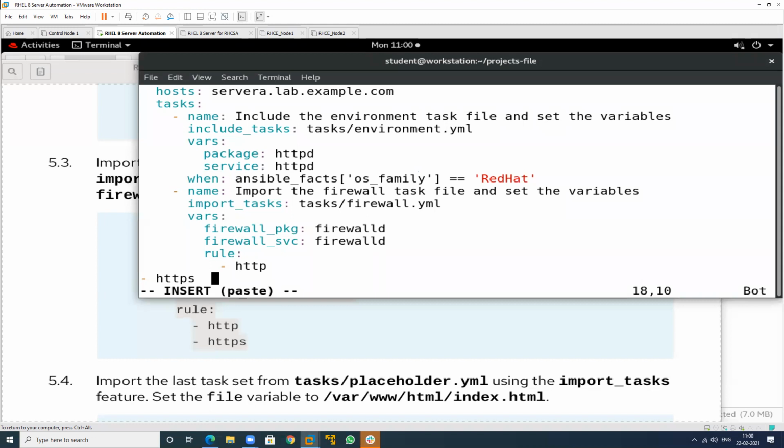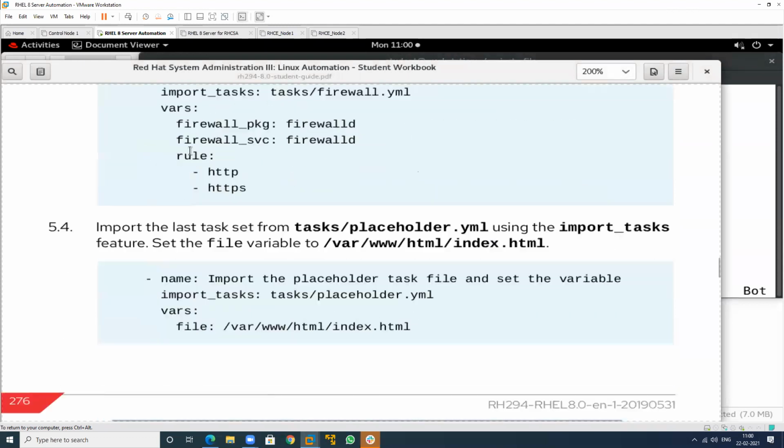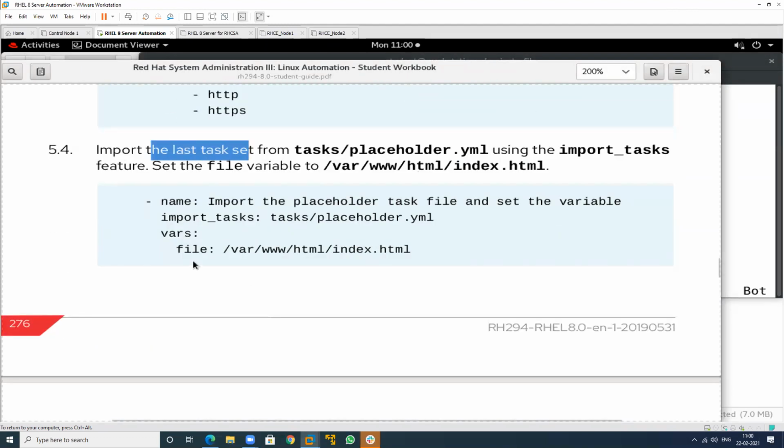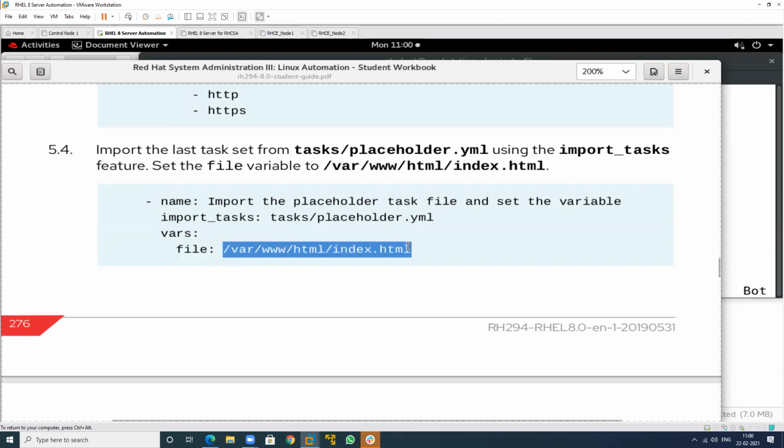So this is a playbook, so we have to arrange it. It is treated as content text, not like a playbook. So this also has to be arranged, and this is the last task. It will create this particular file in which location? This is the location where this file is to be created. So this is my variable name. The file variable name is here. So in this location, it will create the file.